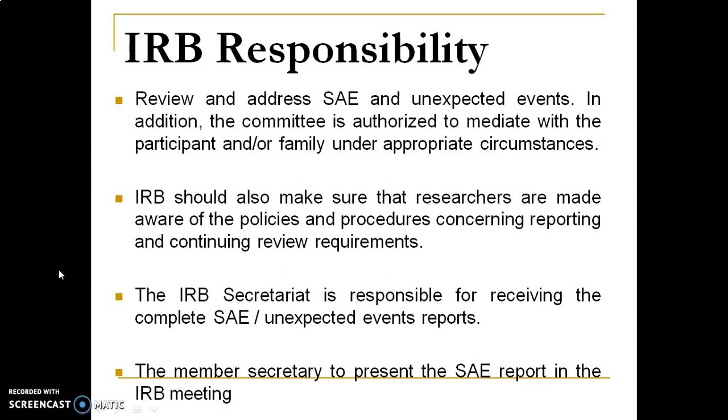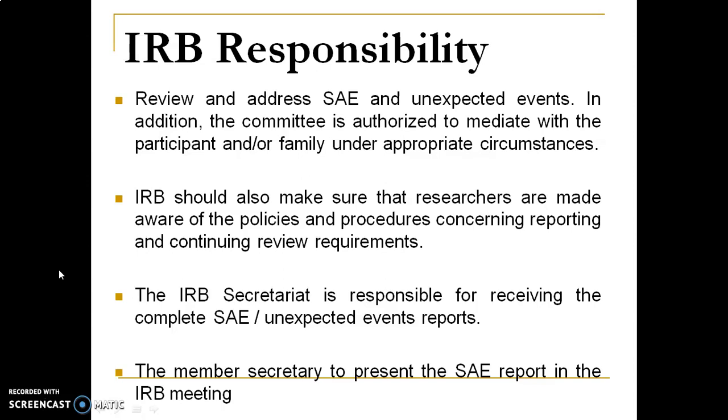This is the work the researchers are going to do, fulfilling the continuing review requirements. The IRB secretariat is responsible for receiving the complete SAE or unexpected event reports, because he is going to make the decision at the end whether to continue or not. The member secretary presents the SAE report in the IRB meeting.